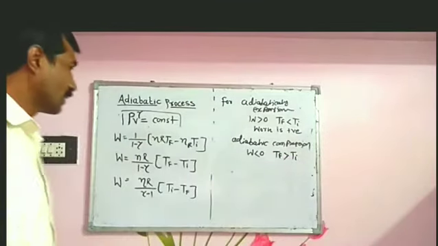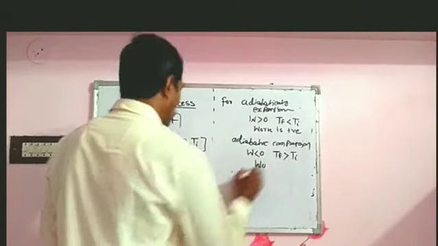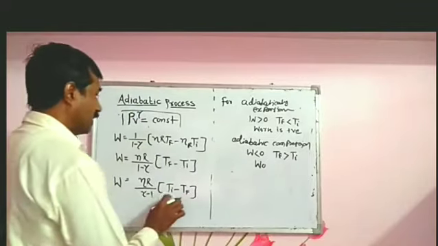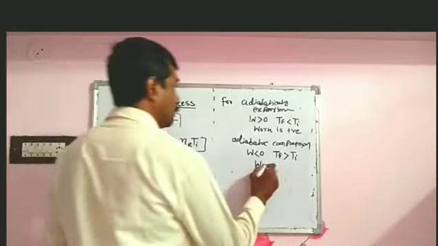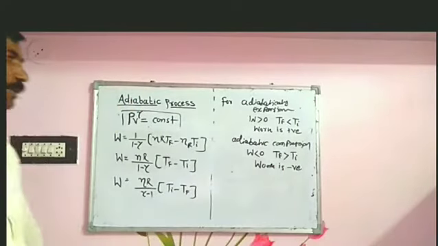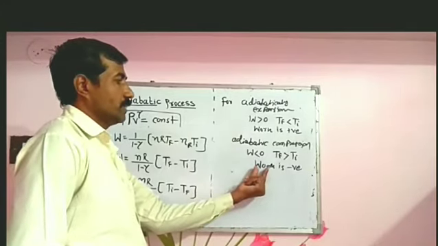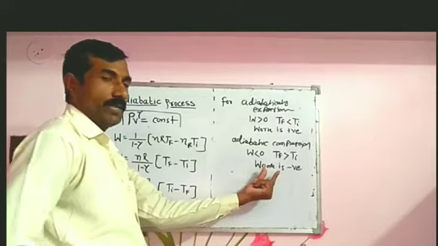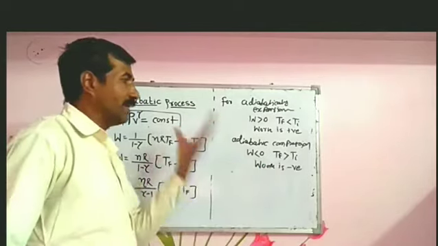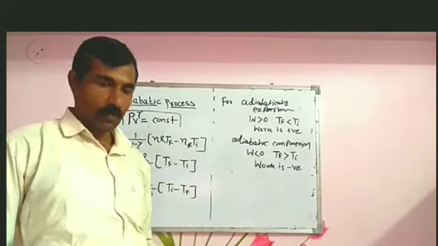From this formula it also shows that Tf is greater than Ti means W becomes negative. In which case is the work negative? In case of compression, and in case of compression work is done on the gas.